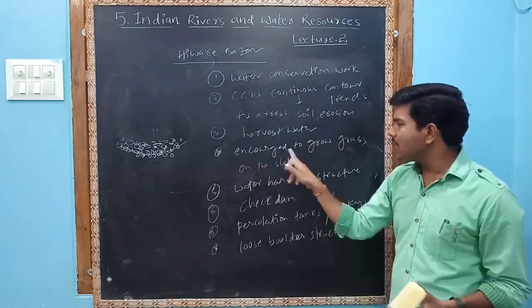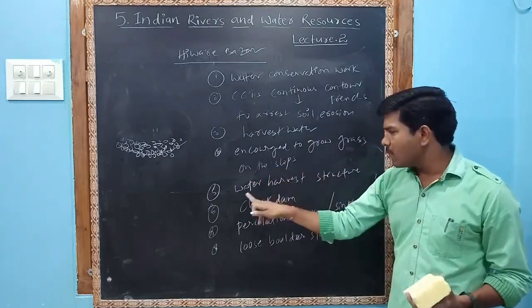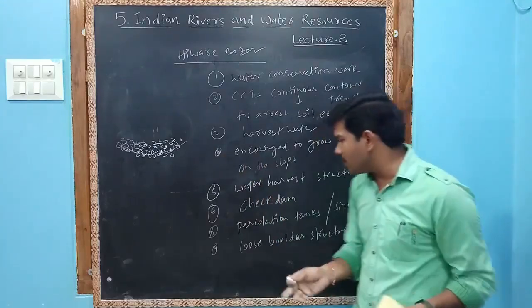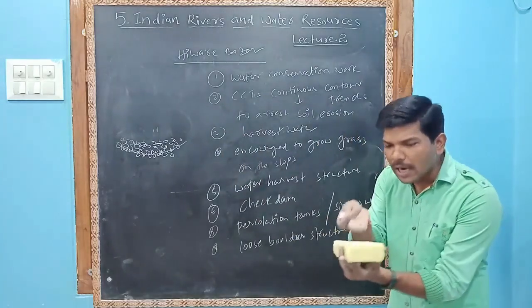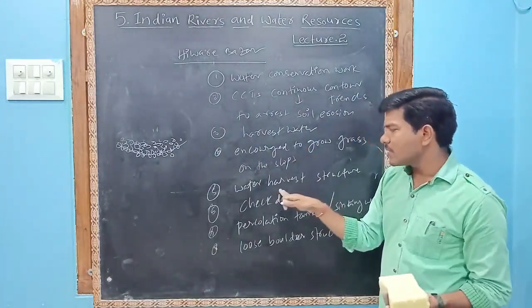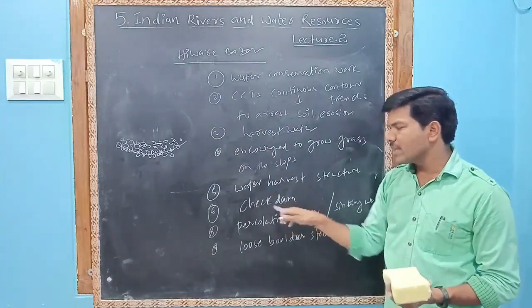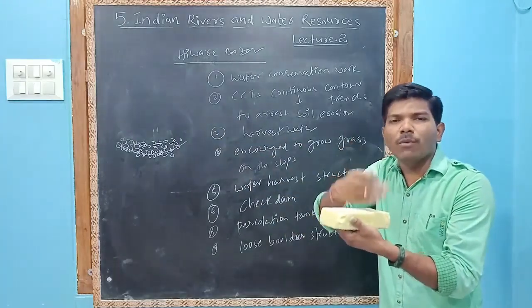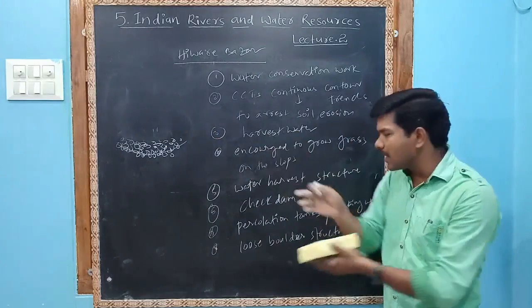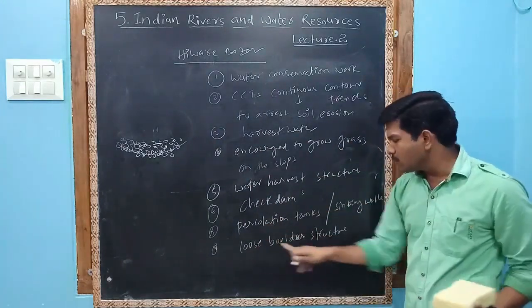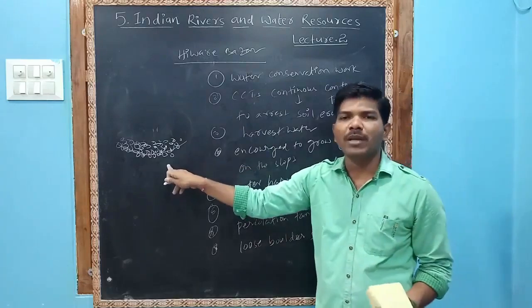They encouraged growing grass on the slopes, and water harvest structures, which means small tanks, were dug. Check dams were built to arrest the flow of water and to store the water in a particular area. Percolation tanks or sinking wells were dug, and loose boulder structures were made with stones.